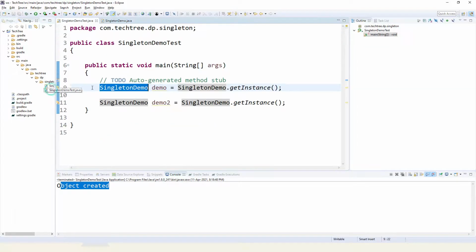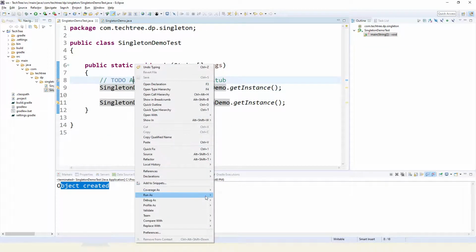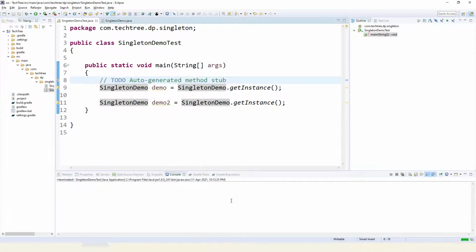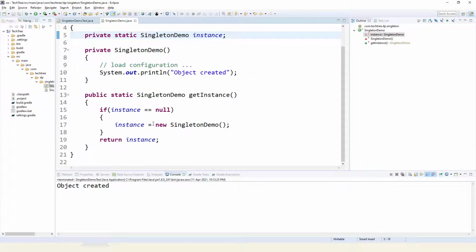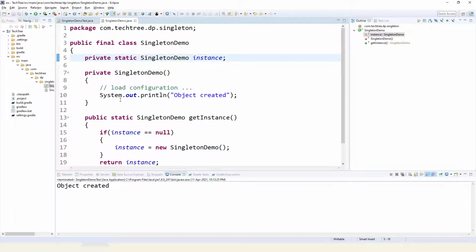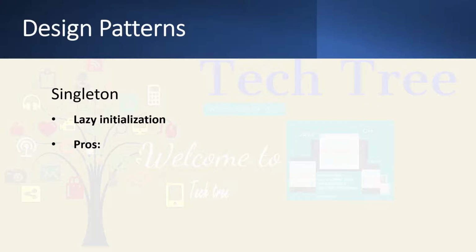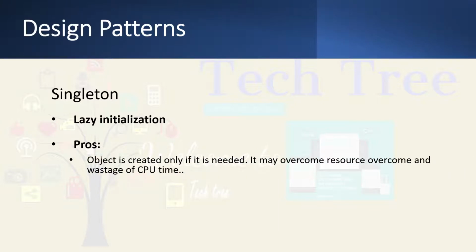Let's call this. Yeah, so the object will be created once it is required. It will not be created at class loading. So this is the benefit. The object is created only if it is needed.